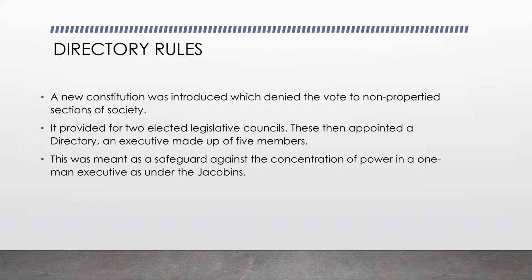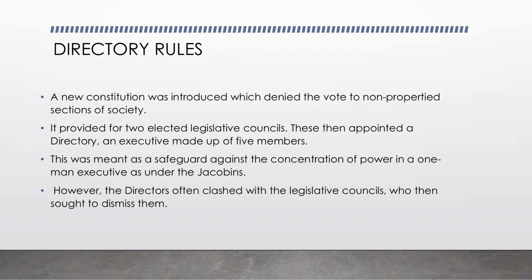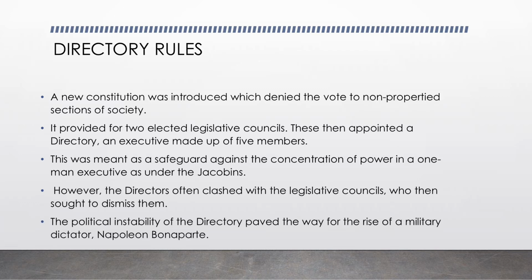Okay. So now, all they're trying to say is that all the power should not lie in the hands of only one person. It should be distributed equally among 5 members so that no one misuses their power. But we all know that the directors and the legislative council had similar powers. So they often clashed, and when they clashed, it led to political instability.